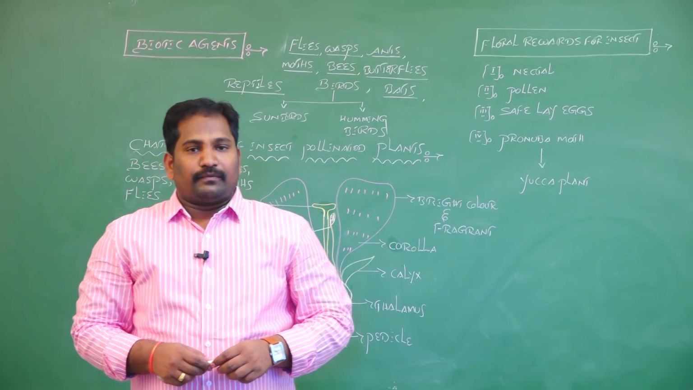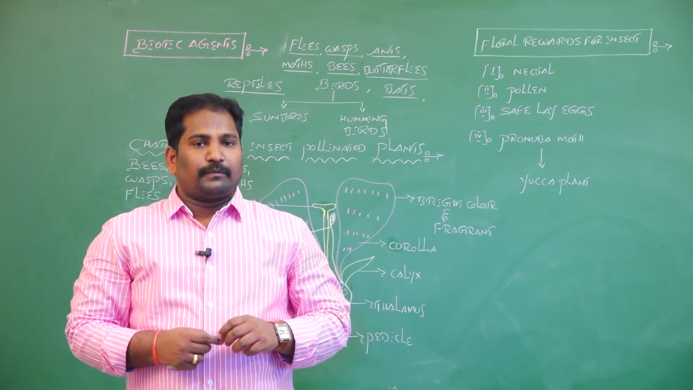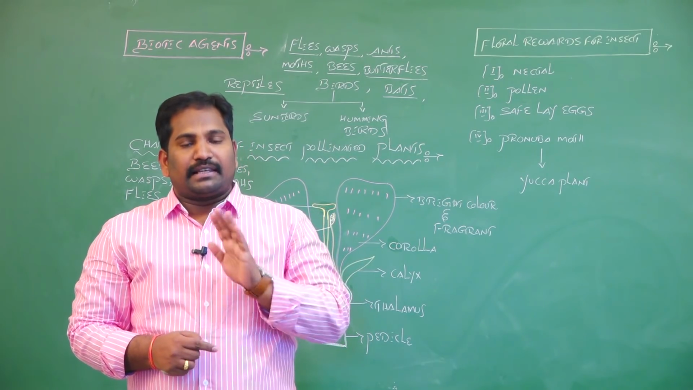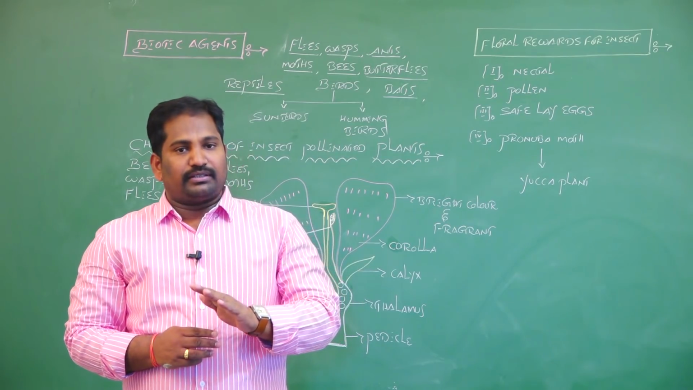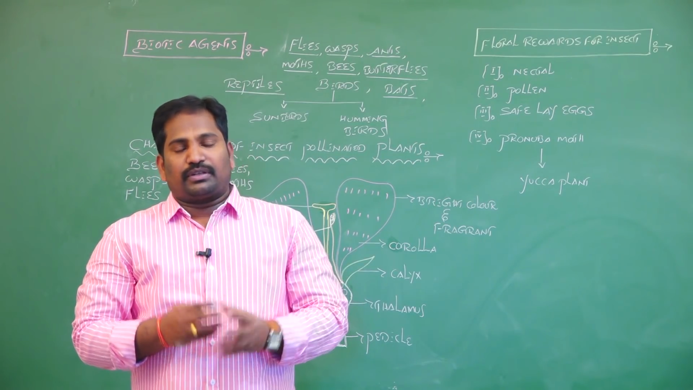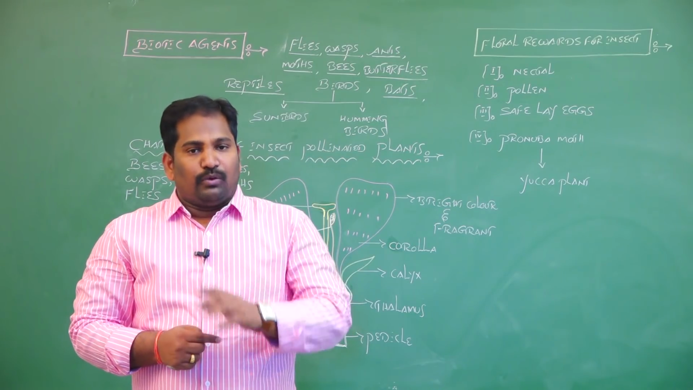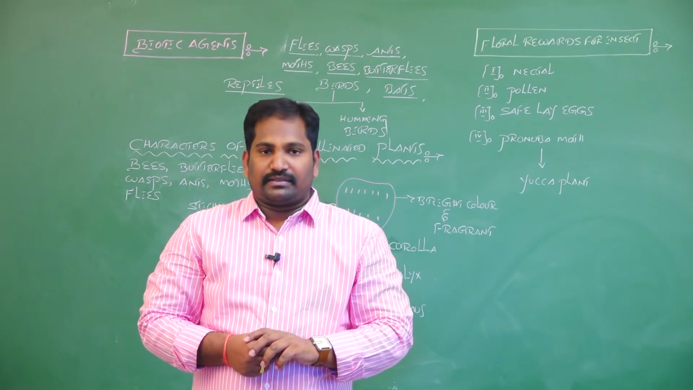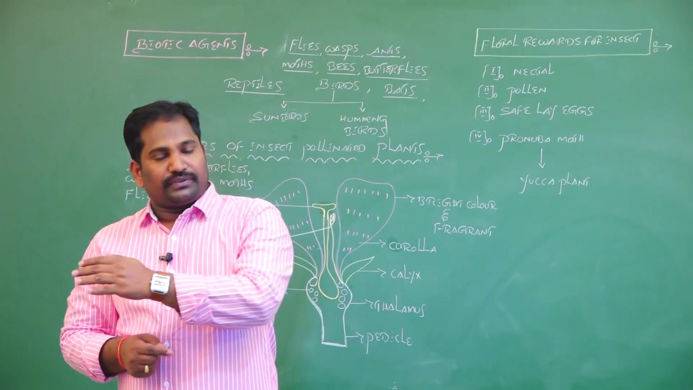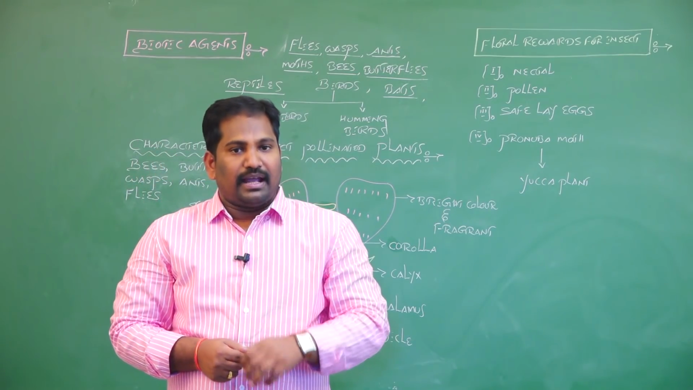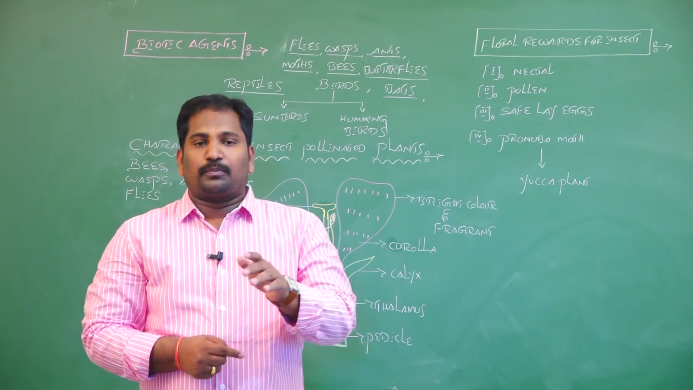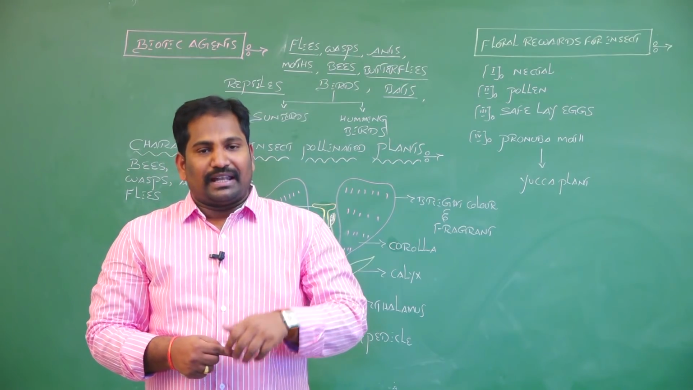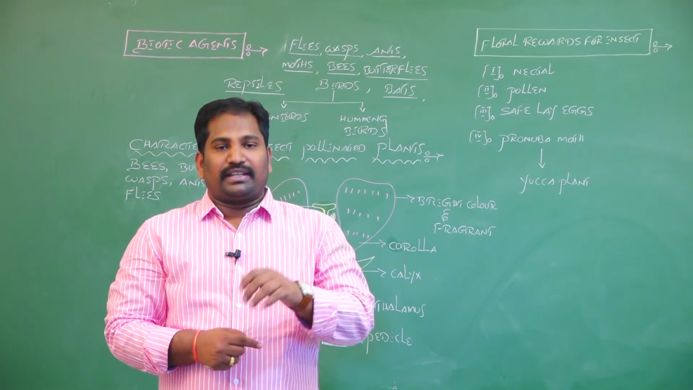Let's discuss biotic agents. Generally, during pollination, two different agents are involved for cross pollination or allogamy. One is abiotic agents, another one is biotic agents. There are two abiotic agents, wind and water, and the characteristic features of wind pollinated plants and water pollinated plants are already covered in the last class. Now the class is biotic agents.